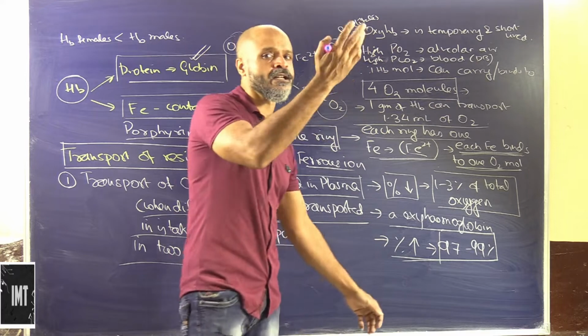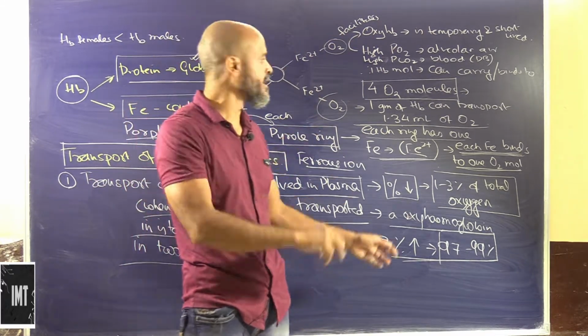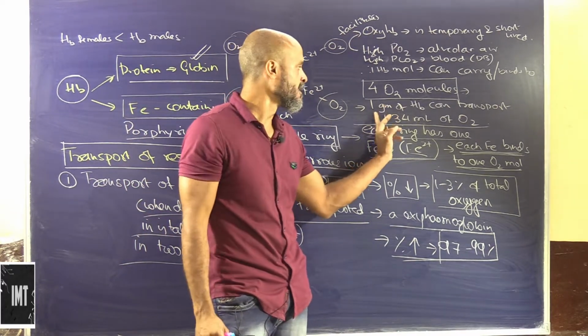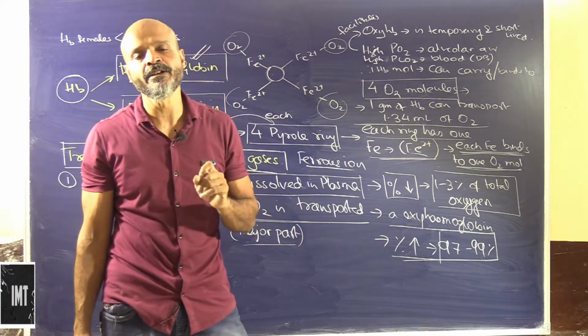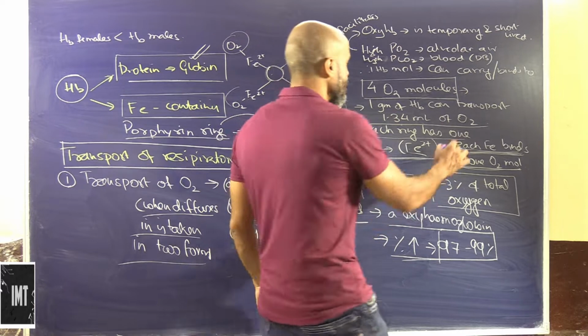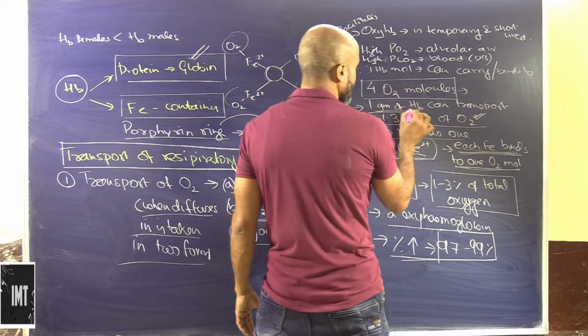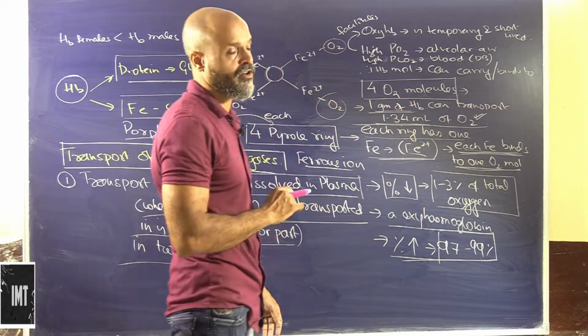And if we translate it into the weight part, we have already discussed this earlier, that 1 gram of hemoglobin can transport approximately 1.34 milliliter of oxygen. So 1 gram of hemoglobin can transport 1.34 milliliter of oxygen.